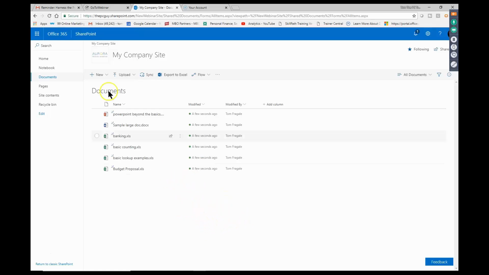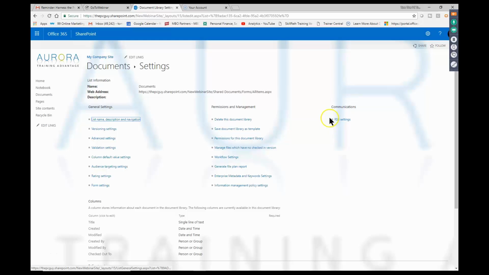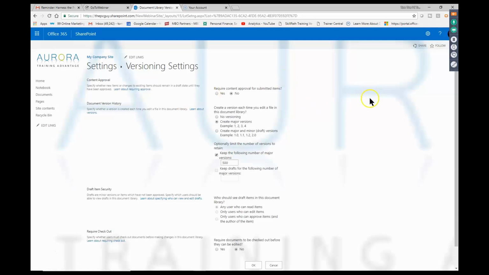So here's what you want to do. You go to the documents library like we are right now. Follow my mouse and you're going to come back to the settings wheel. Now I am using the newest version of SharePoint. So I'll pick on the settings wheel and then you go to the library settings. Okay. So we'll go to the library settings. There's many things you can change on this screen, but the one you want to go to is called versioning settings. So let me go in there. And these are the choices that I'm looking for.